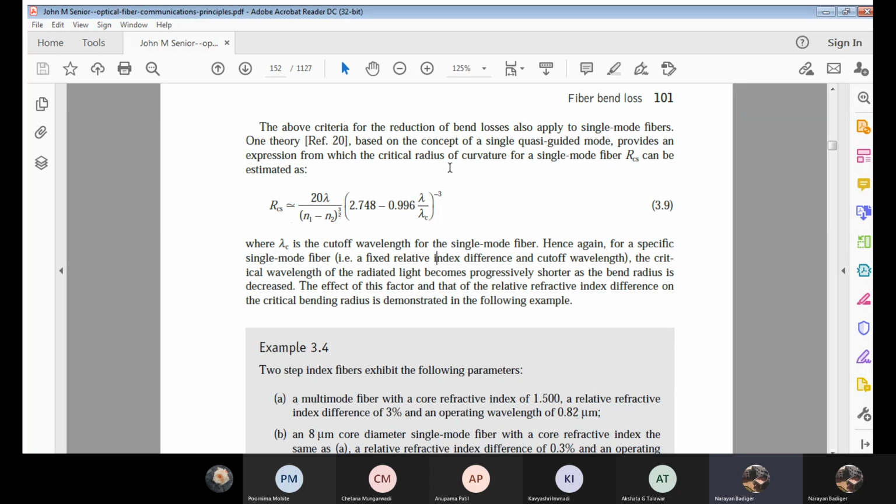Again, the critical radius of curvature for single mode fiber is dependent on n1 and n2, I mean the difference. If I decrease the difference, the radius of curvature will reduce, correct? Next, tell me whether the cutoff wavelength should be reduced or increased to minimize the radius of curvature.